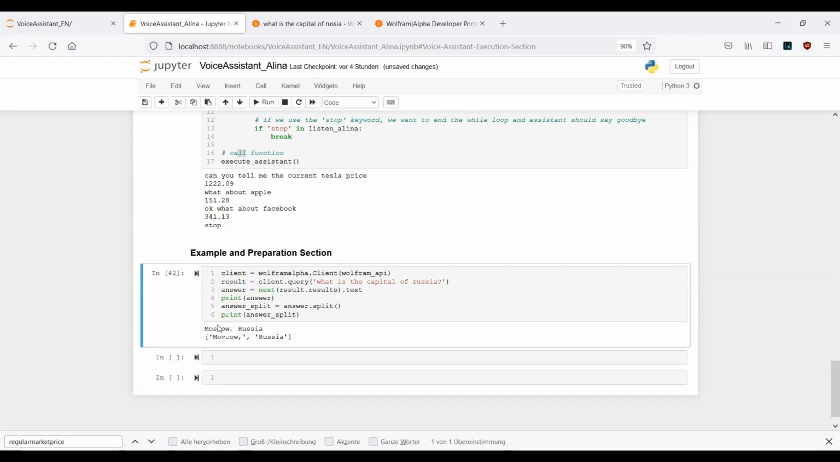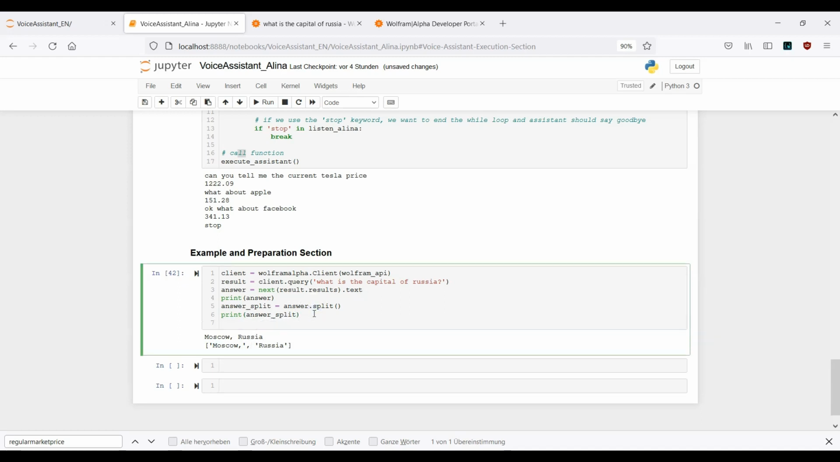Okay, so this is actually the initial answer, Moscow, Russia. This is a list of 2 elements, Moscow and Russia. So what was my intention here? When we integrate this in a few moments in our voice assistant, we want to get back a whole sentence. So that means we want to get back, this is our first string element, the capital of, plus here we want to get back the capital of Russia.